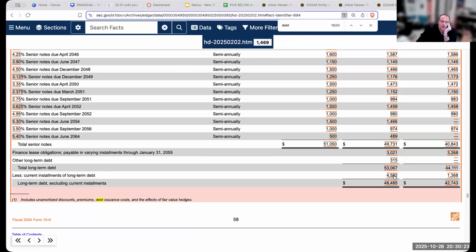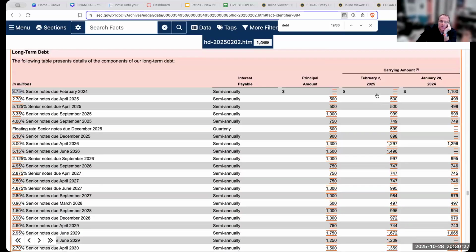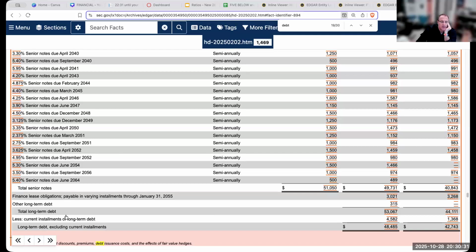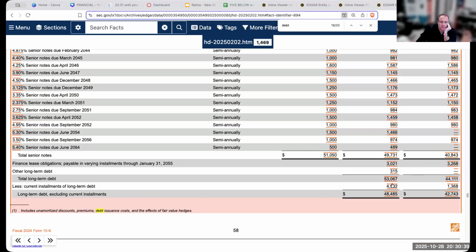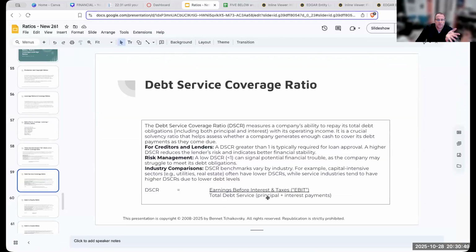Okay, so if we were to look at the debt service coverage ratio, right? Hopefully we're going to be able to find this. The current installments of long-term debt are going to be 4.5 billion. So in terms of my debt service coverage ratio, my debt service is the principal plus the interest payments.